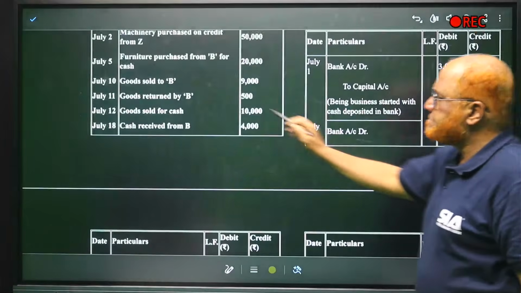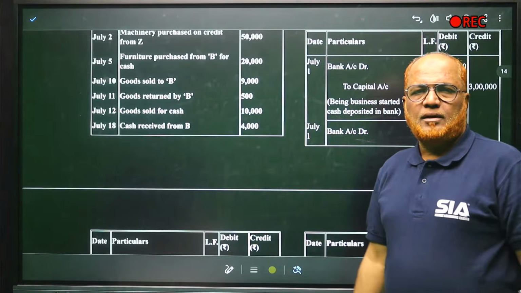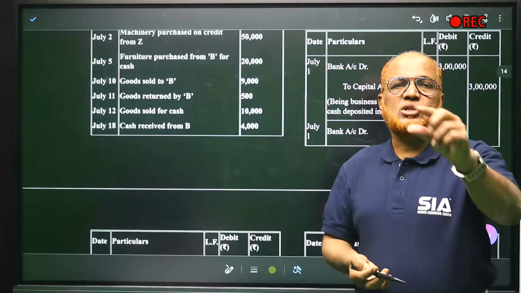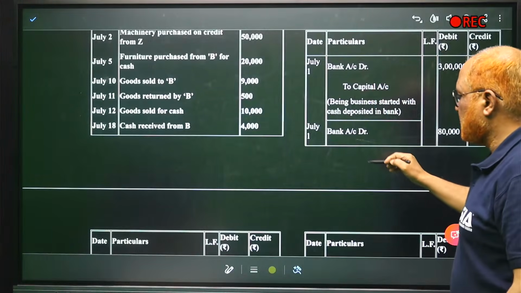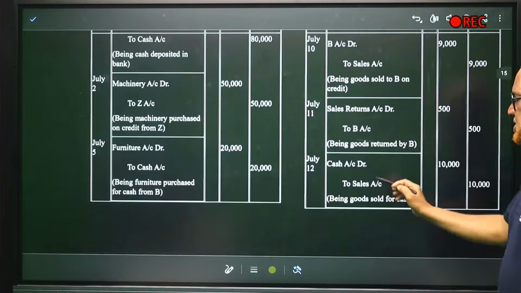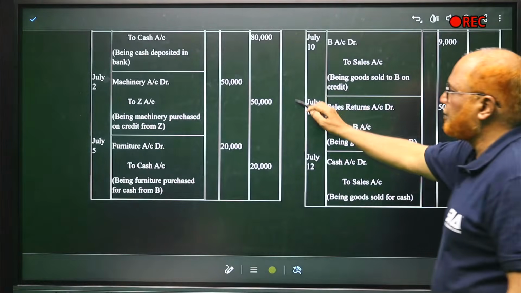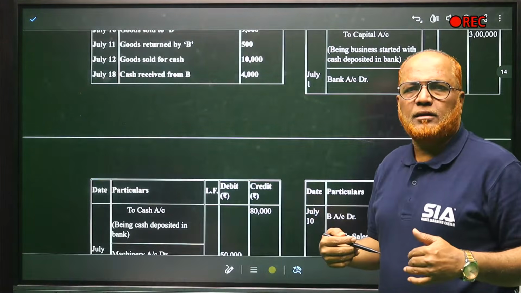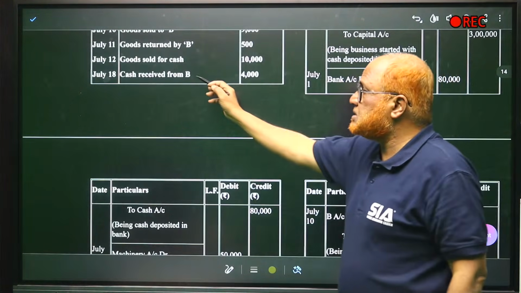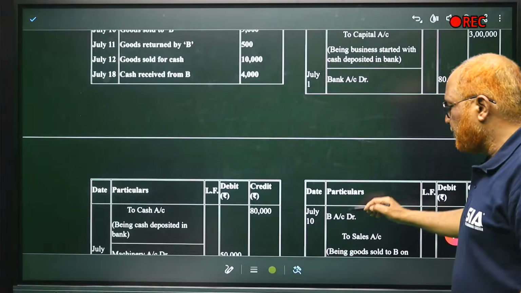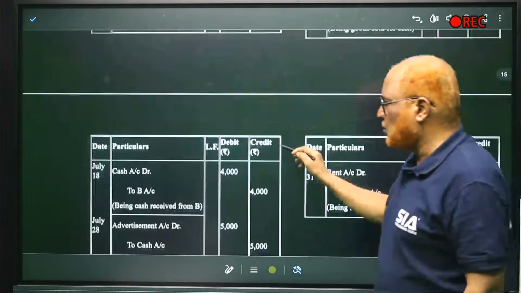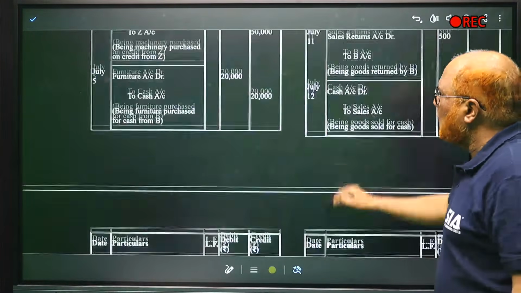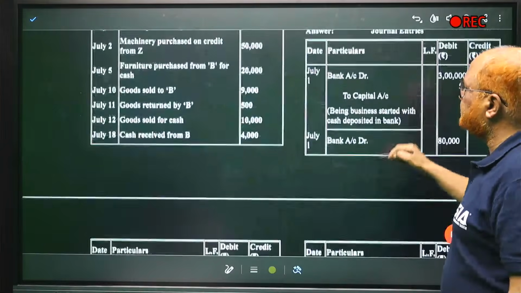Next comes goods sold for cash. Goods are going out, but we are getting cash. Cash is coming in, so cash account debit, sales account credit 10,000, being goods sold for cash. Then cash received from B. Cash is coming in, so we debit cash. Who is the giver? B is the giver. So cash account debit, B's account credit, being cash received from B. Now 28th of July.